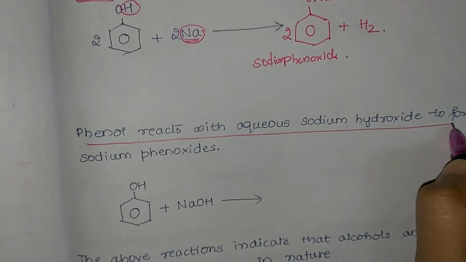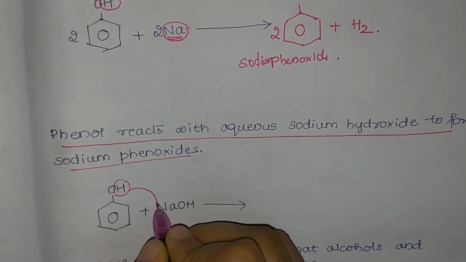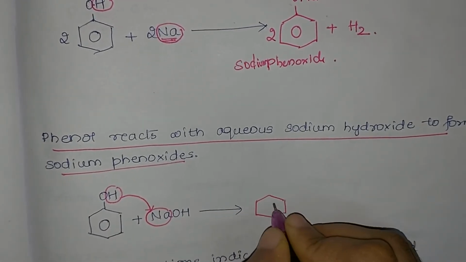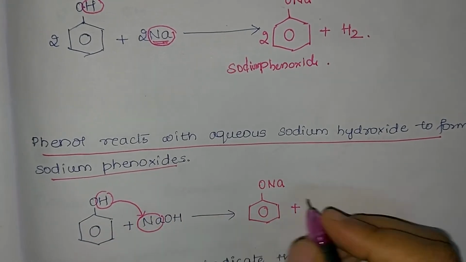Let us consider another reaction. Phenol reacts with aqueous sodium hydroxide to form sodium phenoxide. So hydrogen is displaced by sodium atom, and the product obtained here will be sodium phenoxide, that is ONa. And since hydrogen is removed, OH is present, it will be removed in the form of H2O.